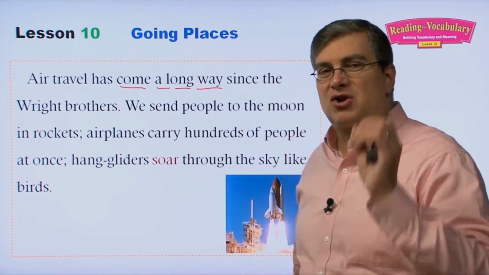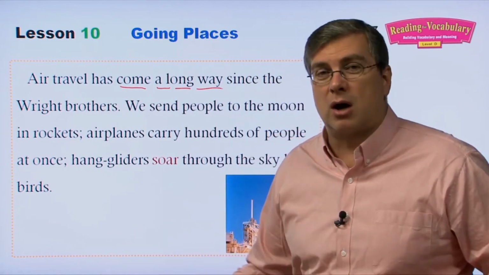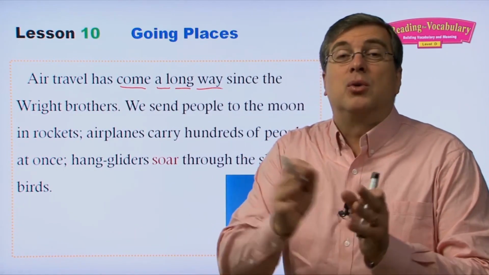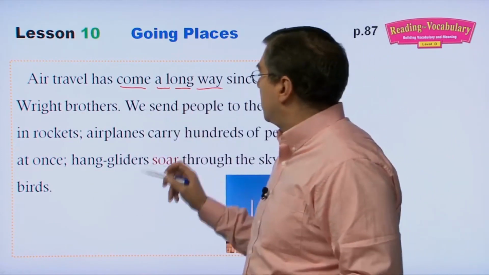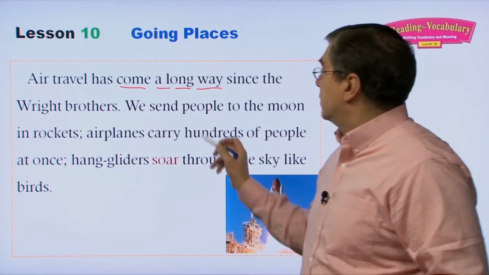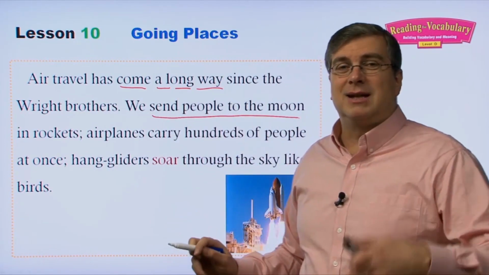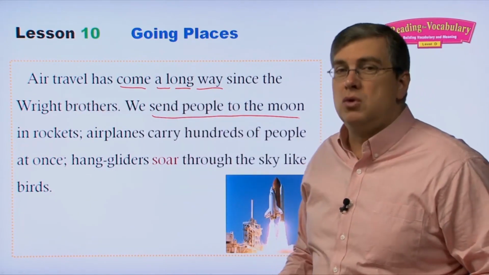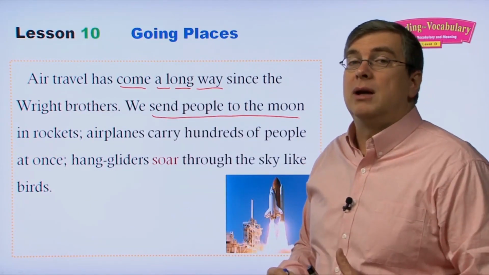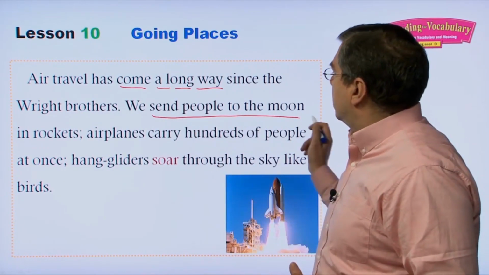That's a common expression in English. You've come a long way means you've shown a lot of progress. You've improved very, very much. You've come a long way since the Wright brothers. So what are some examples? We see one example, send people to the moon in rockets in the 1960s, right? America sent astronauts to the moon. That's an incredible feat. They haven't repeated it since.